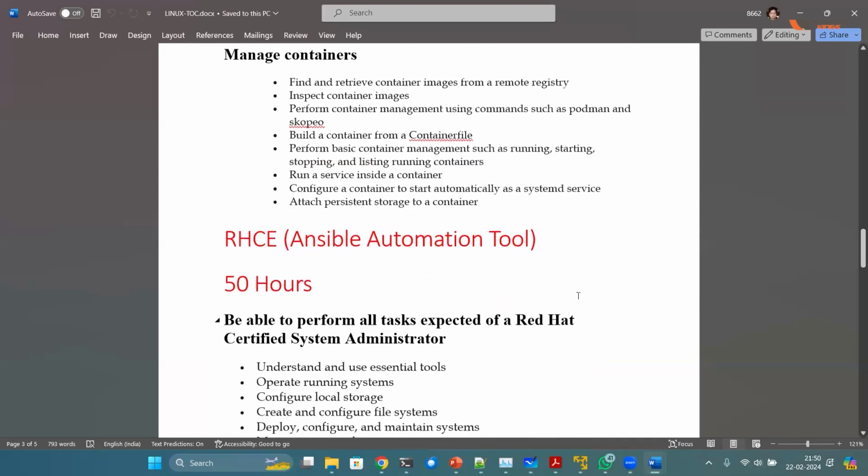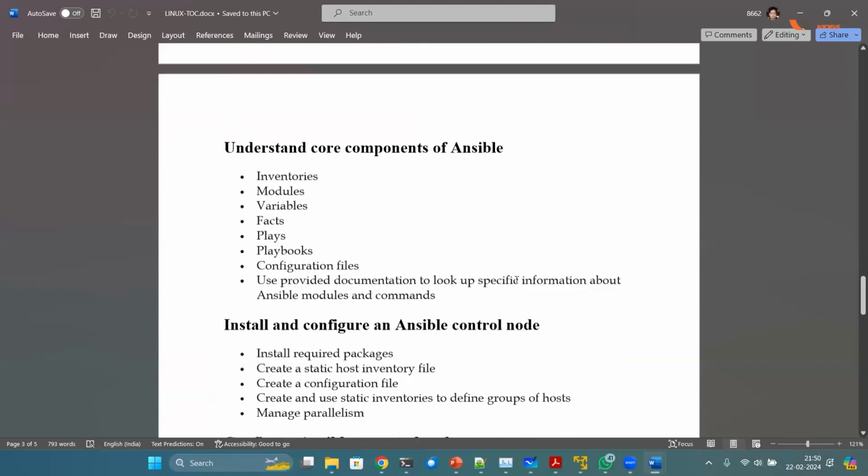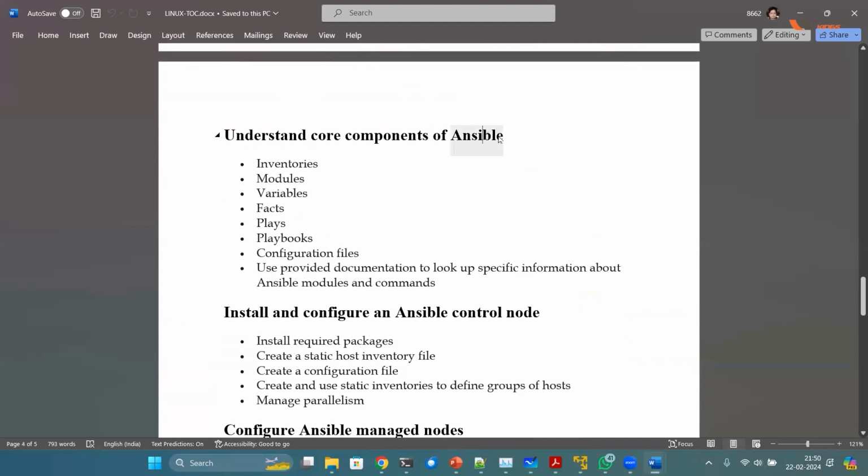Now, what is Ansible? What are the topics? First of all, the fundamentals: manage security, manage users and groups, all those fundamentals of Linux. And then it starts with Ansible. In Ansible, there are things called modules, inventories, variables, playbooks, configurations, etc. These are the core components. You will understand all the core components and then the usage also, obviously, how to use them.